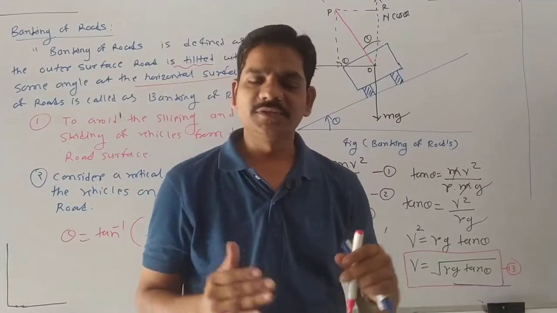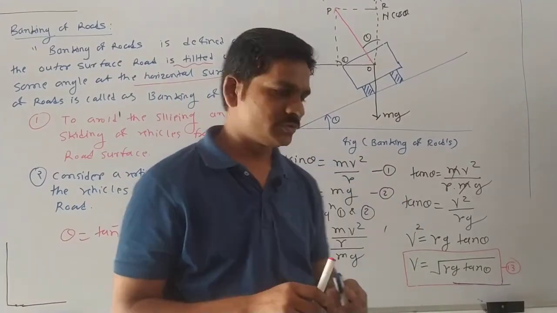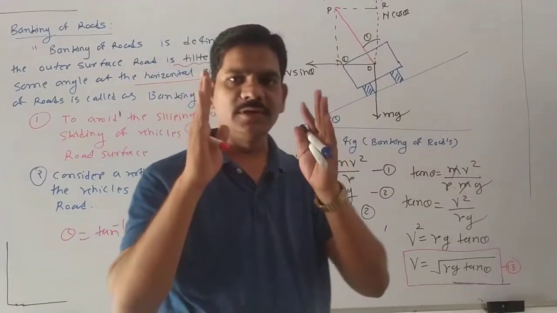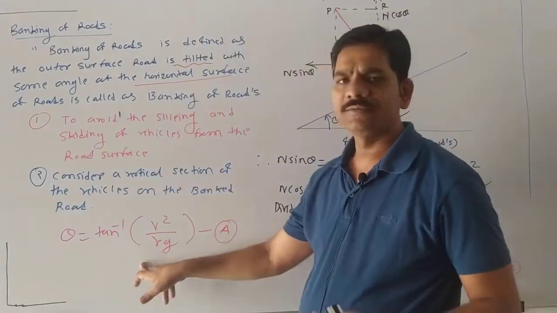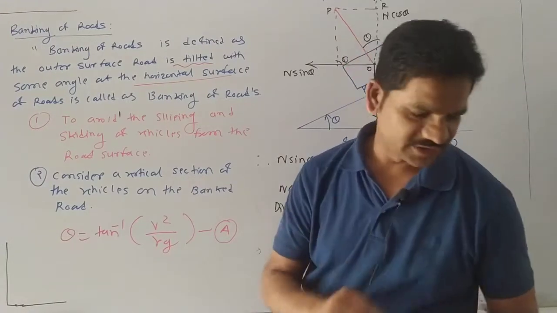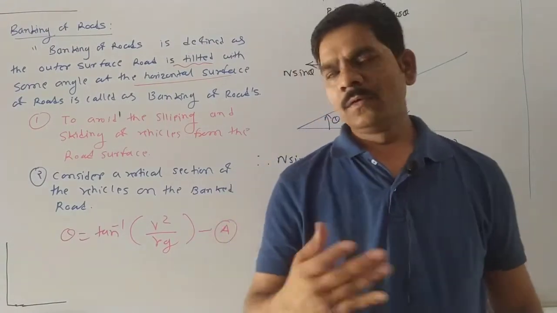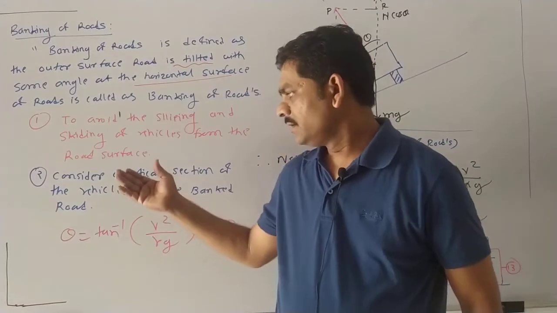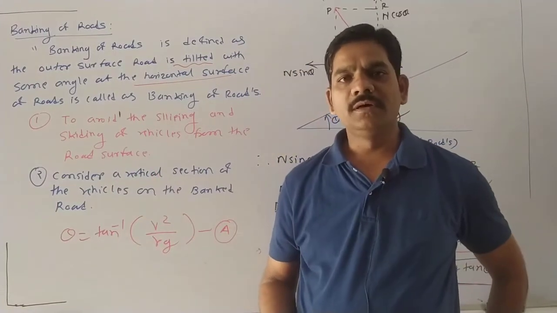For this particular speed we have to turn on the banking of roads. So by using this formula we calculate the velocity. By using this formula we calculate the banking of roads. Yes or no? Yes. Now we have to discuss another topic in our books.